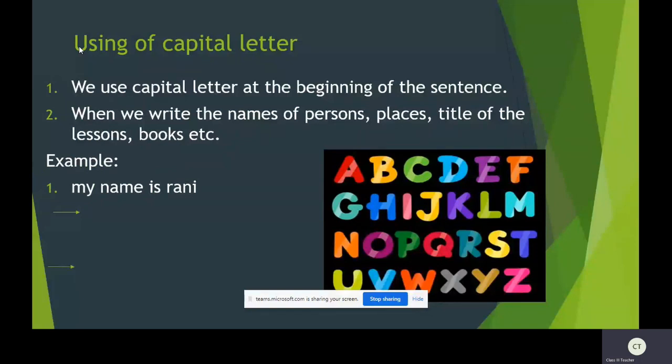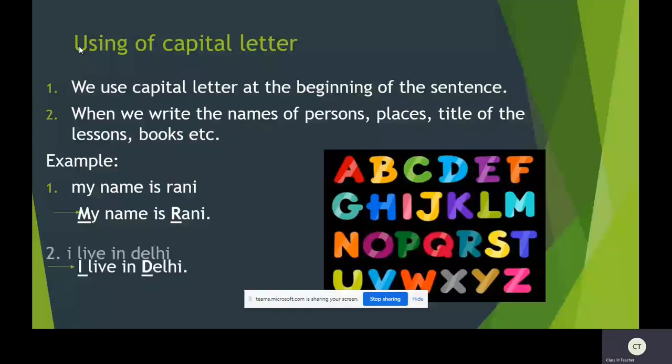My name is Rani. Here in the sentence, M is the starting of the sentence, so M should be a capital letter. Rani is the name given to one particular person, so R should be a capital letter. Here you can see capital M in My and capital R in Rani, and we end it with a full stop.